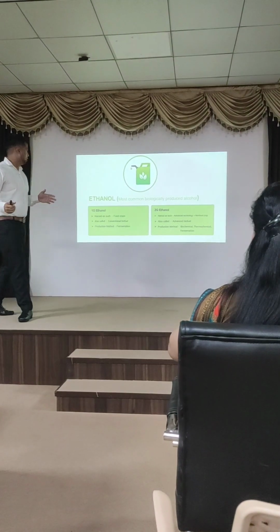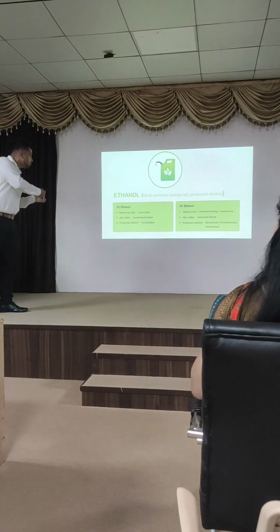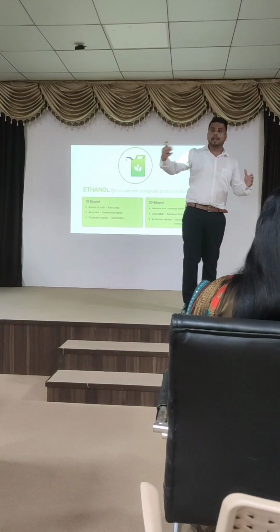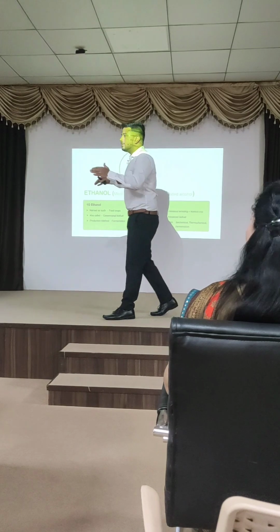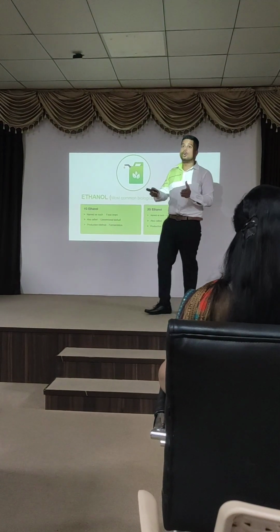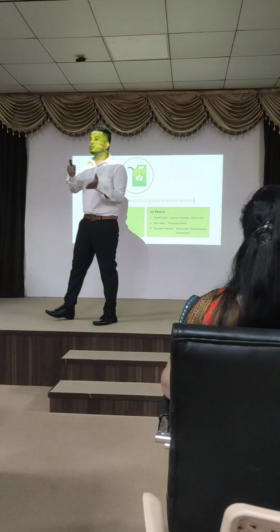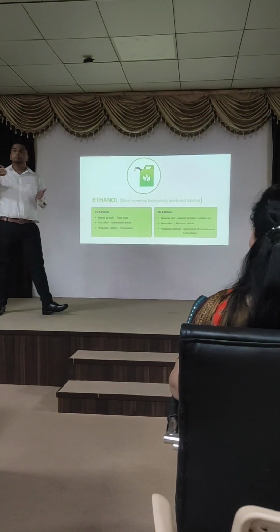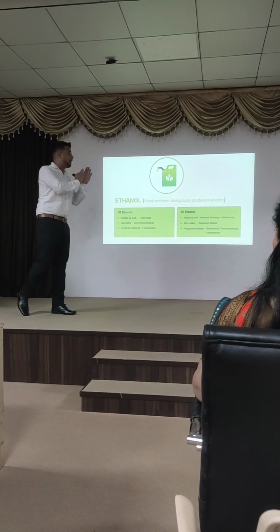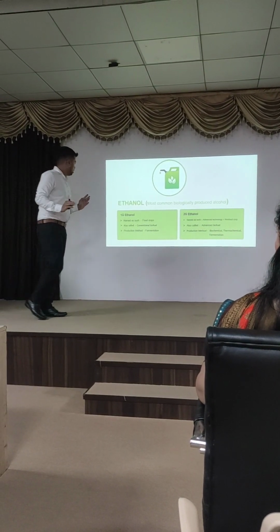There are many types of alcohol we know. Now, why is it called first generation? Why is it called second generation? First generation is the conventional one. The second generation is the advanced one. Because there is profit in second generation ethanol, because we are using non-food crops. We are not using food crops, because if we use food crops, we will get depletion of food crops. So that's the biggest advantage of second generation ethanol.